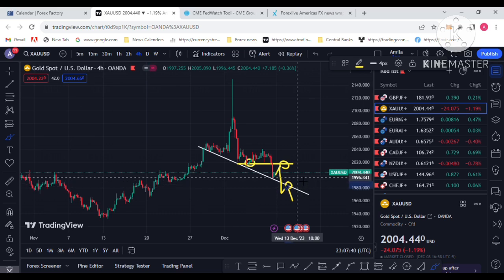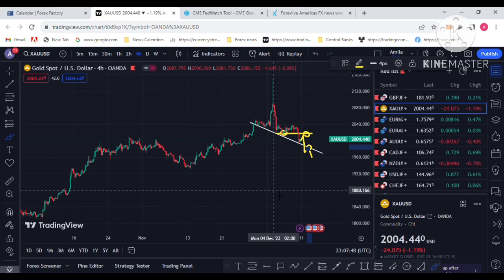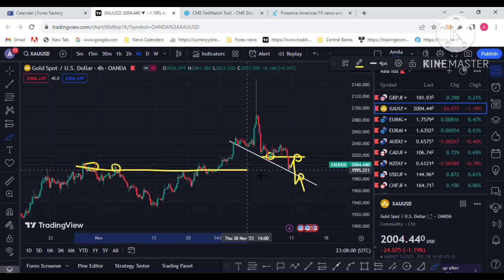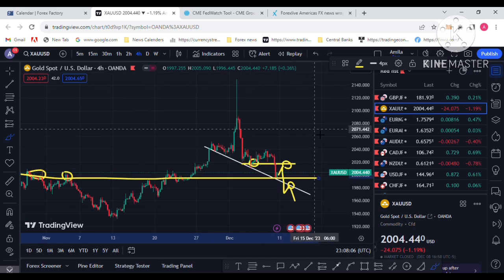With a positive dollar from the FOMC meeting, you will have a sell trade with gold dropping to the downside. So next week I am hoping for my first target of 1980, and this is left side support. You can see this support level can be resistance, and price may retrace to the upside and then drop again.